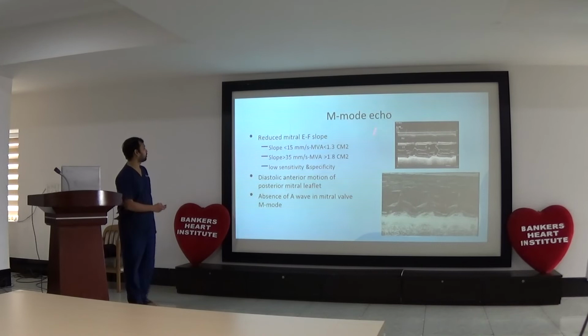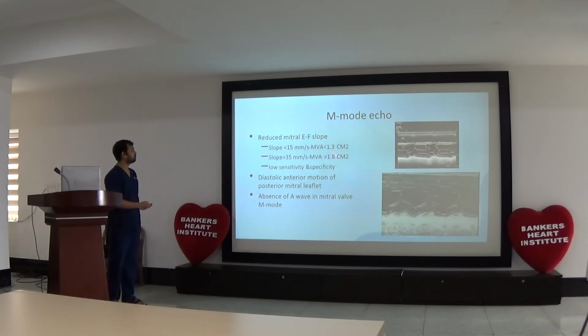In M-mode echocardiography, there is a reduced EF slope. A slope less than 15 mm corresponds to mitral area less than 1.3 centimeter square, and slope more than 35 millimeter corresponds to mitral area more than 1.8 centimeter square. It has low sensitivity and specificity. There is a diastolic anterior motion of the posterior mitral leaflet. There is absence of A wave in M mode.